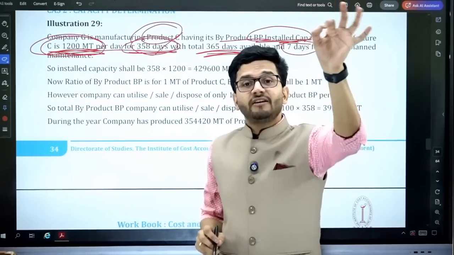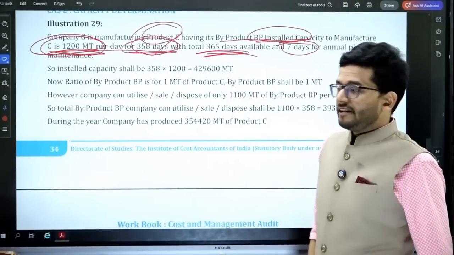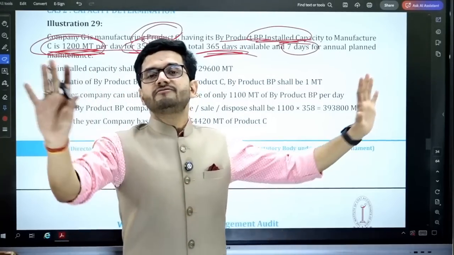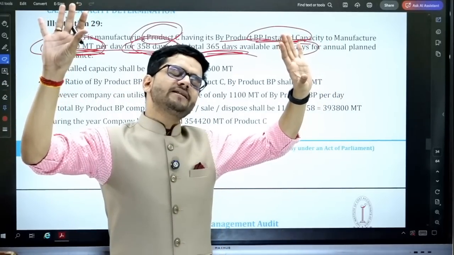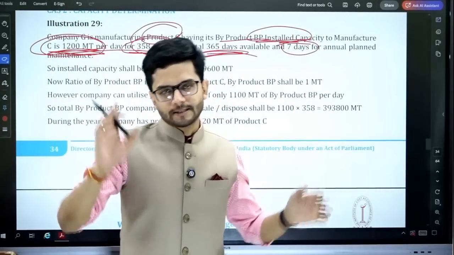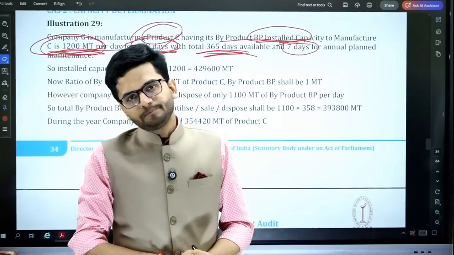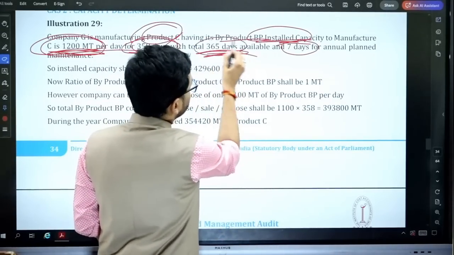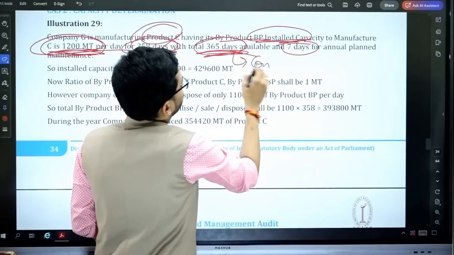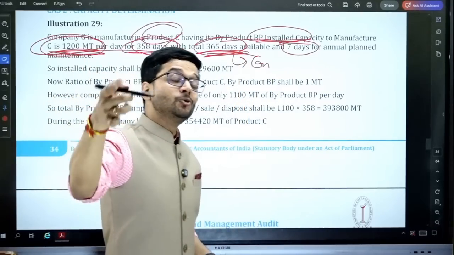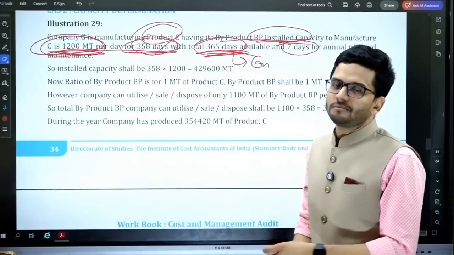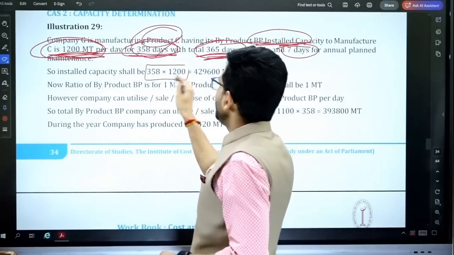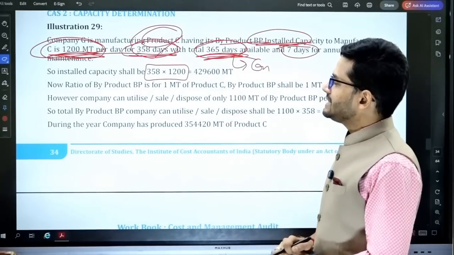Please note this point, it's very important point guys. Whenever the question gives you information this way, that the plant is going to work for 358 days, installed capacity is to be computed using 358 days and not 365 days. 365 days has been deliberately given to you so that you get confused, and while calculating the installed capacity you use 365 days. Please don't do that. So installed capacity shall be 358 multiplied by 1200, which is 429,600.